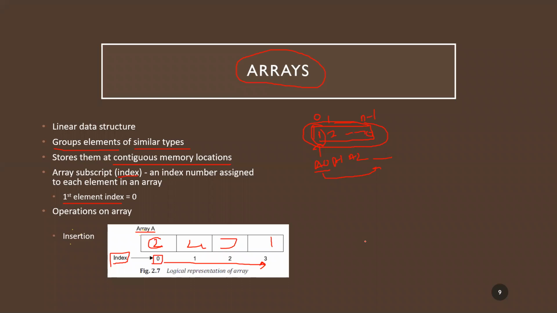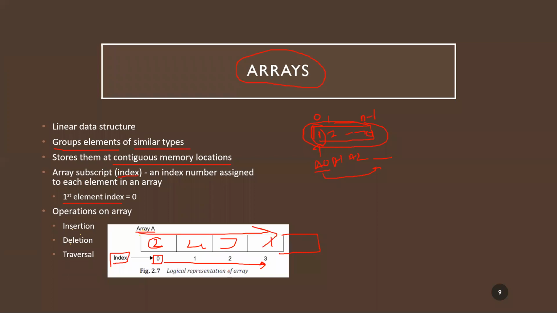What are the operations which can be performed on an array? We can perform insertion. Suppose I want to increase this and add another element, I can do that. In between, I can insert elements too. I can delete any of these numbers, and I can traverse around these numbers.